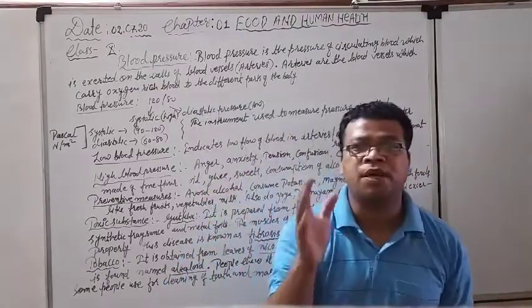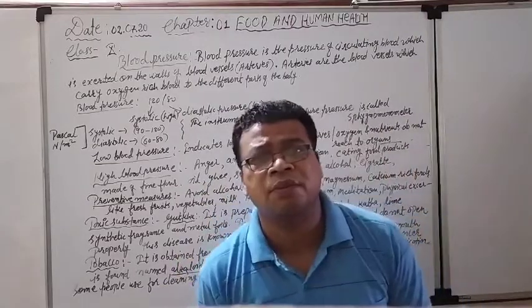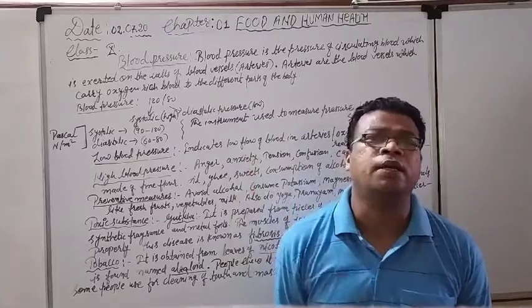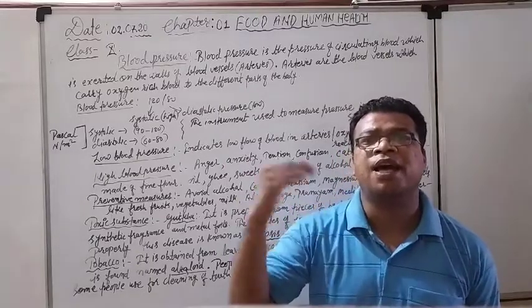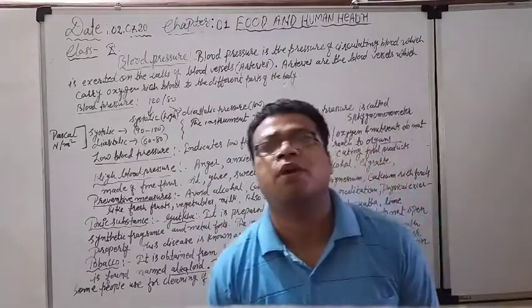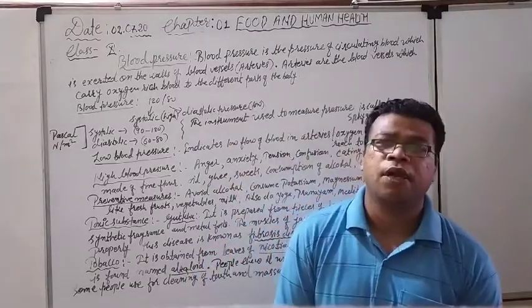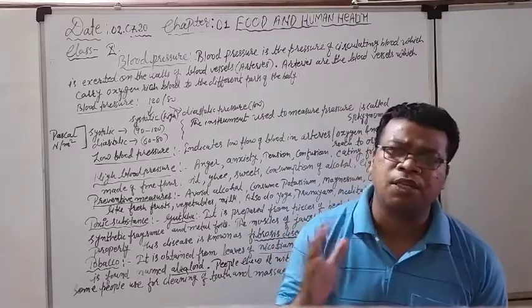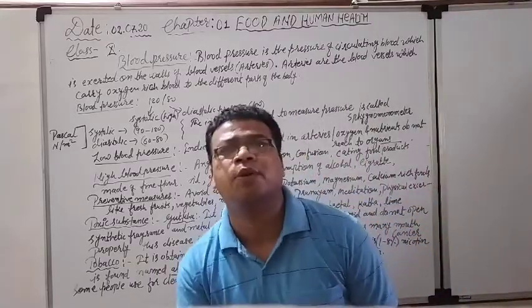And sometimes we have seen that its range should be between 80 to 120, and we know that 120 is the high range of the blood pressure and 80 is the lower range of the blood pressure. But we actually don't know what the names are and how it is measured. So many other things will be clear in today's class.